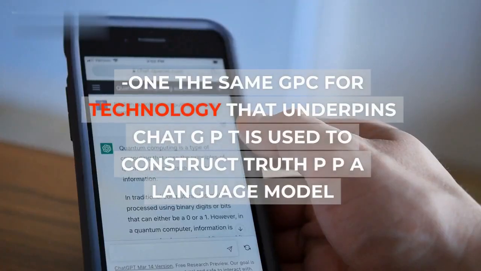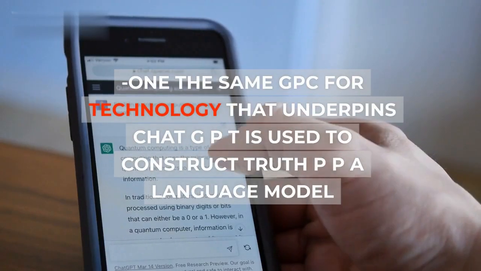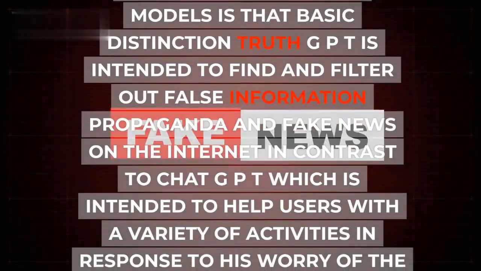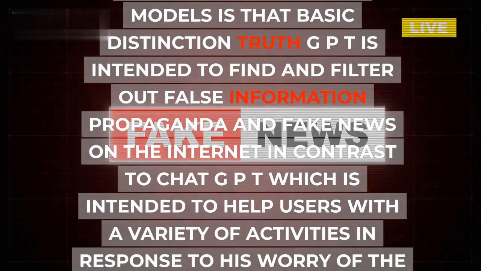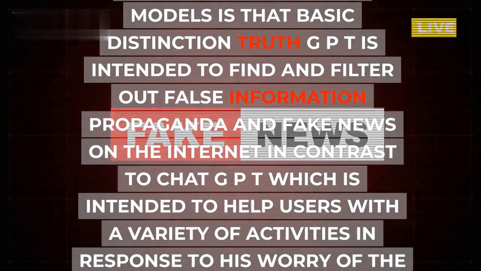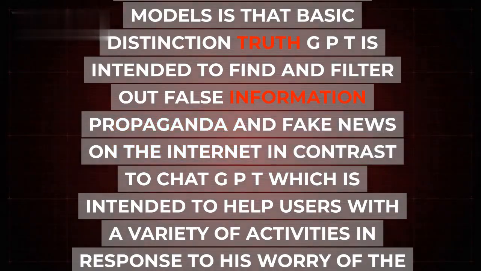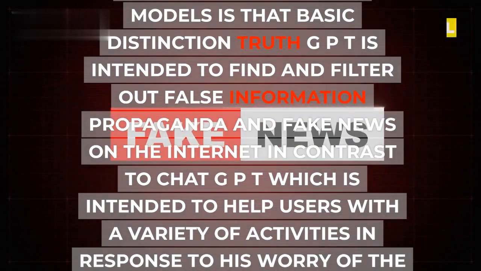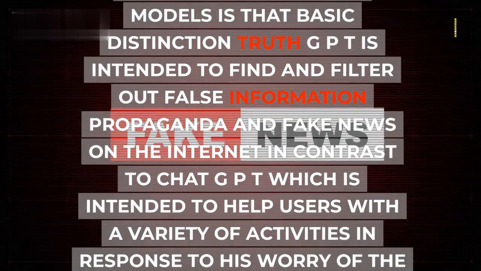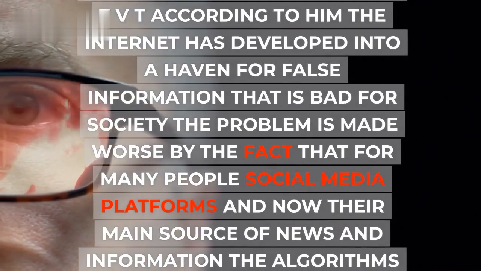The same GPT technology that underpins ChatGPT is used to construct TruthGPT, a language model. The fundamental distinction between the two models is this: TruthGPT is intended to find and filter out false information, propaganda, and fake news on the internet, in contrast to ChatGPT, which is intended to help users with a variety of activities. In response to his worry about the rise in false information and misleading news on the internet, Musk launched TruthGPT.